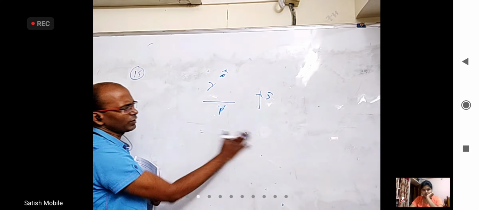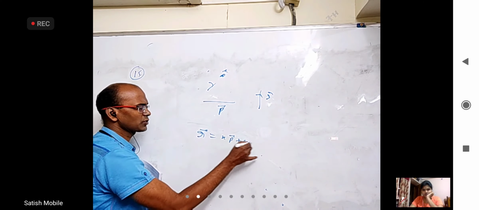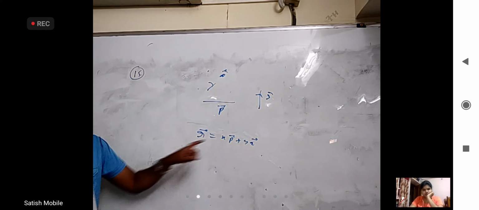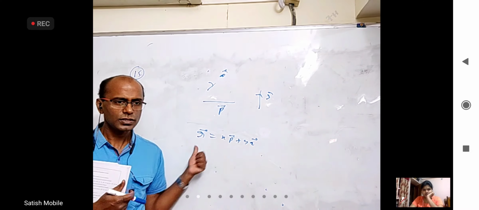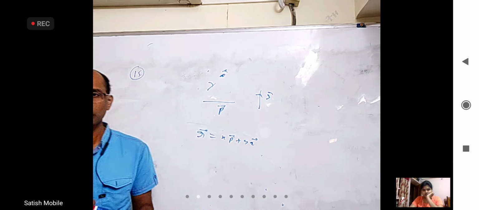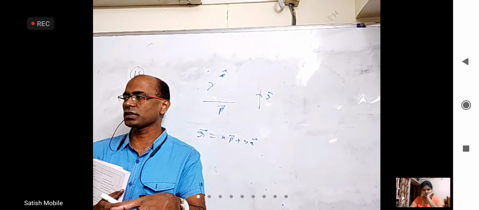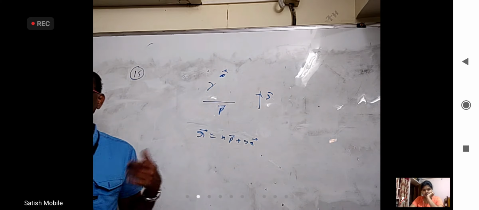You want to know whether they are in a plane or not. Write R bar equal to X into P bar plus Y into Q bar. If these three vectors are in terms of i, j, k, equate i coefficients, j coefficients, k coefficients, and you will get three equations. You have two unknowns. Solve two equations, find x and y, and substitute in the third equation. If they satisfy, they are coplanar, otherwise not.